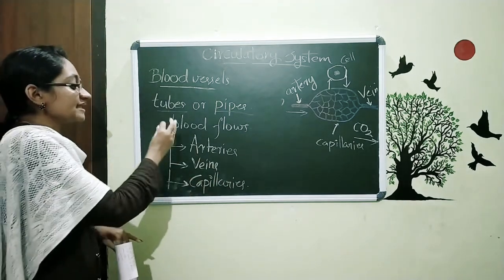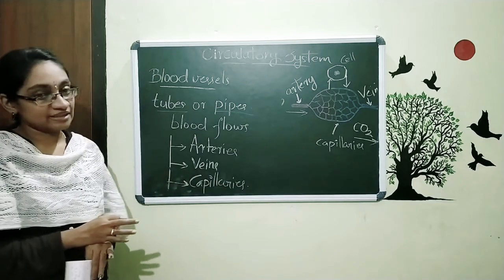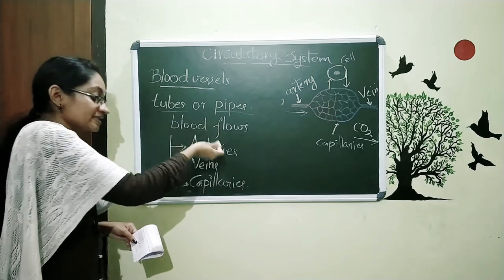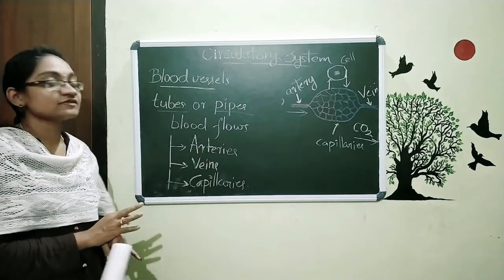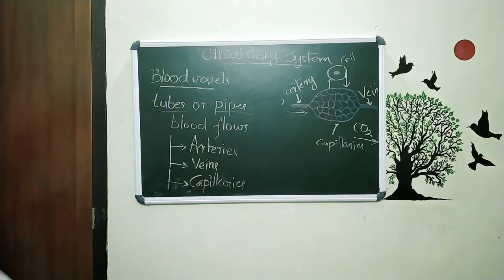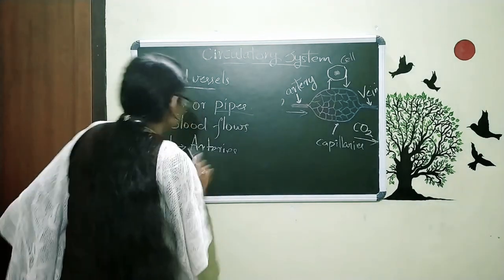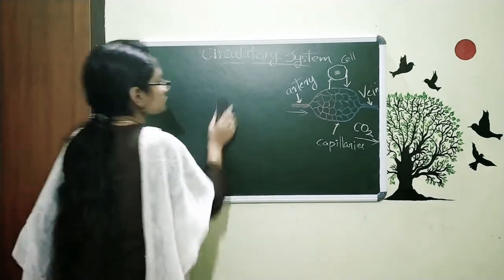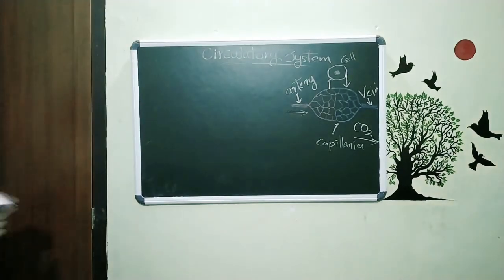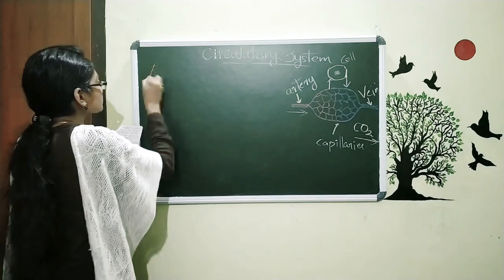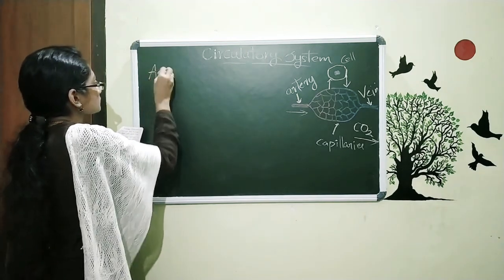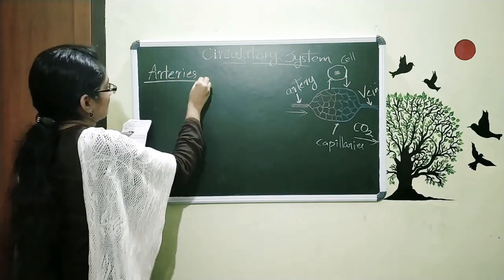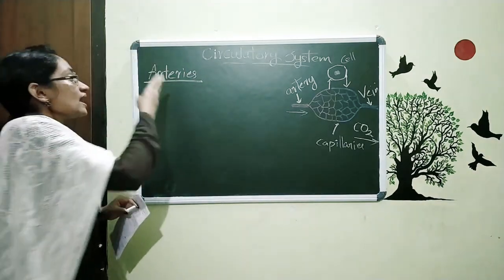So now we want to study each of them in detail. We want to look at what arteries are and what the differences are between arteries, veins and capillaries. All these we are going to discuss. First we have to discuss arteries.